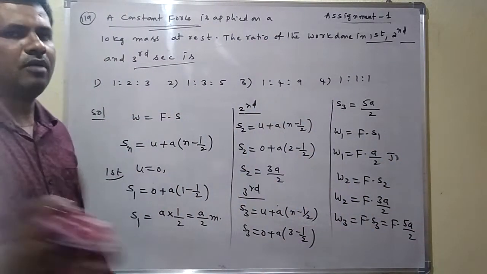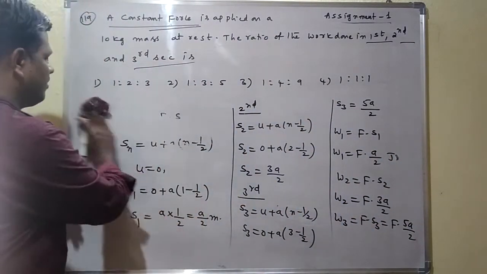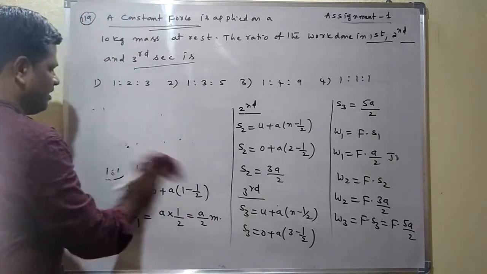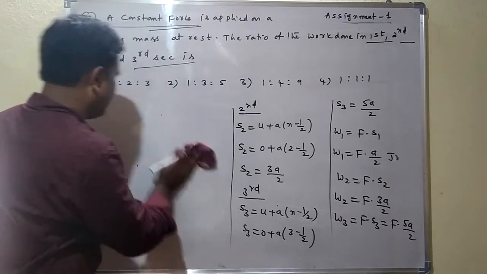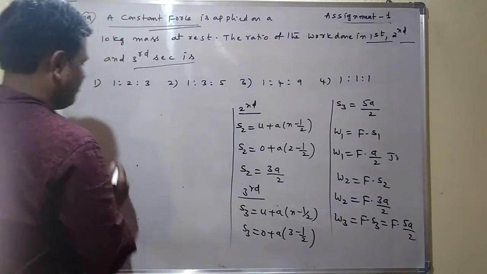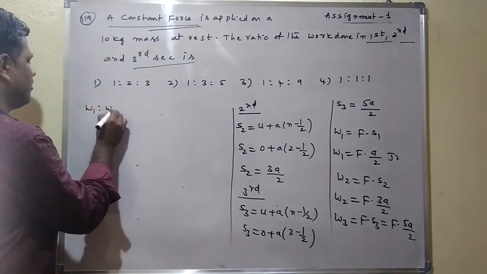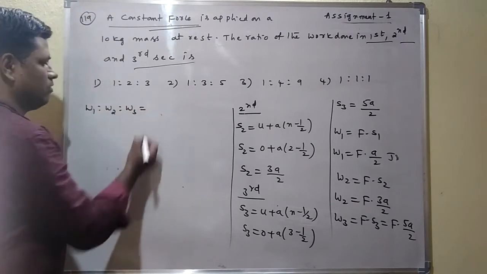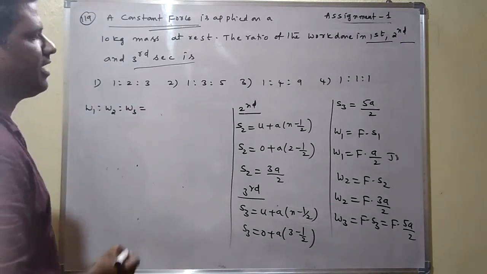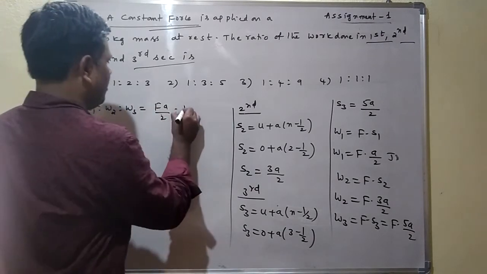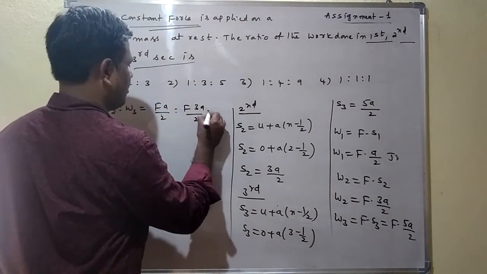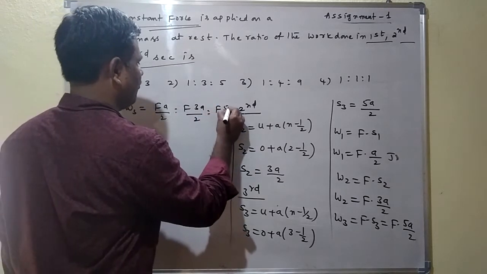Here W1, W2, W3 values we are getting. But the ratio of work done they are asking. The ratio of work done means the ratio of W1 is to W2 is to W3. W1 is F into a by 2, W2 is F into 3a by 2, W3 is F into 5a by 2.